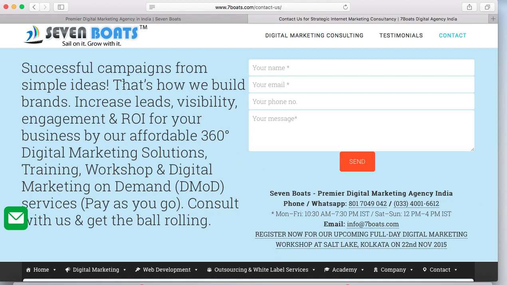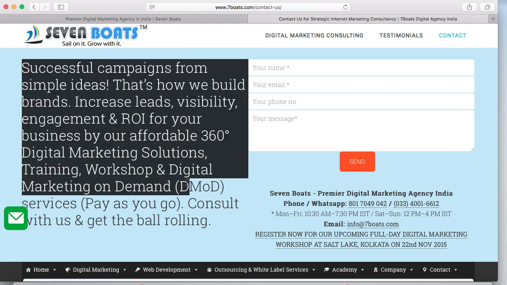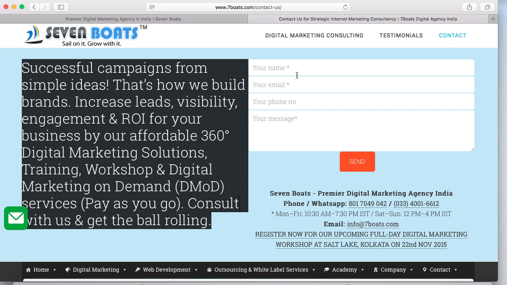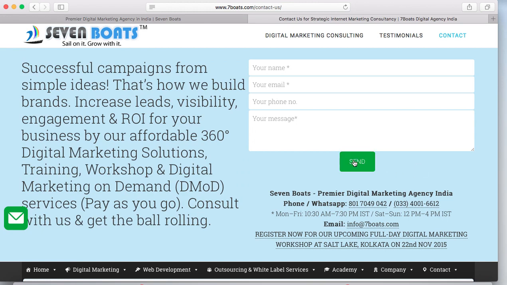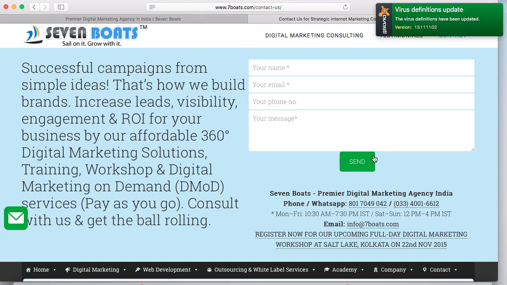In this heat map zone, you have to place your most important things. That's the reason you can see most websites have their logo in the left top corner, and then the most important navigational links are here, like digital marketing, testimonials, contact. Now you see the benefit part written over here clearly. In the right hand side there is a contact form and there is an orange send button that is very prominent and clear. So this button is called the call to action button or CTA.